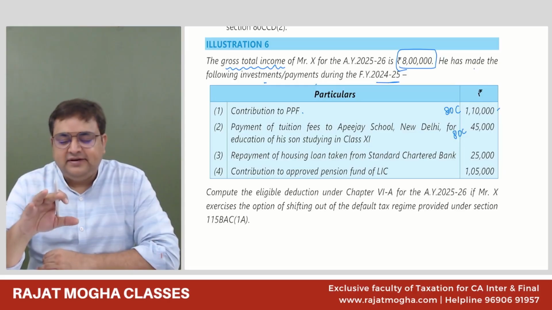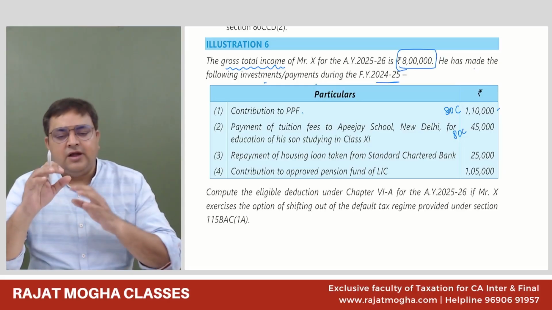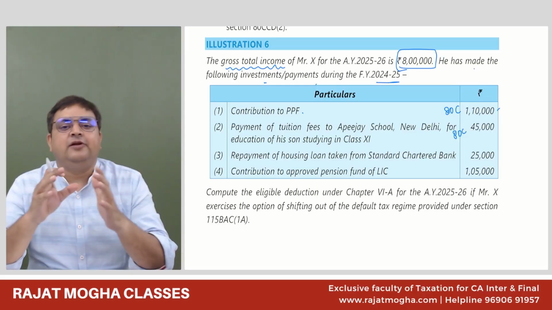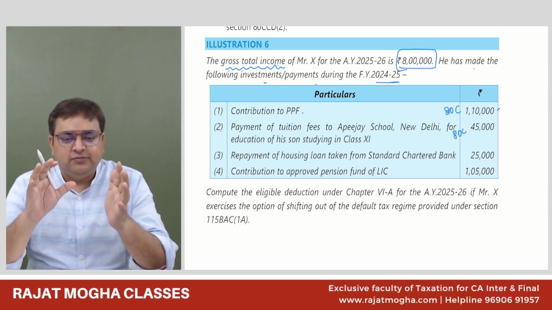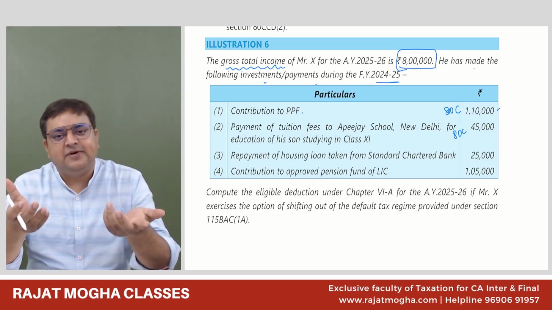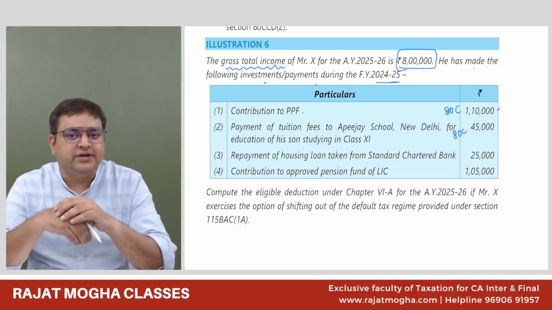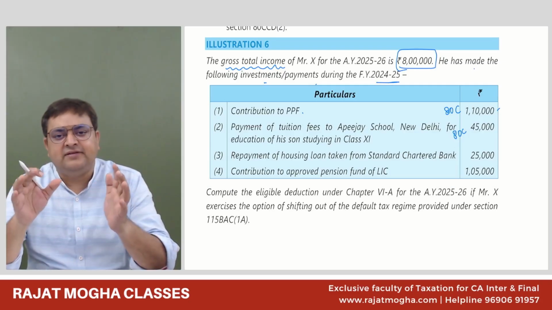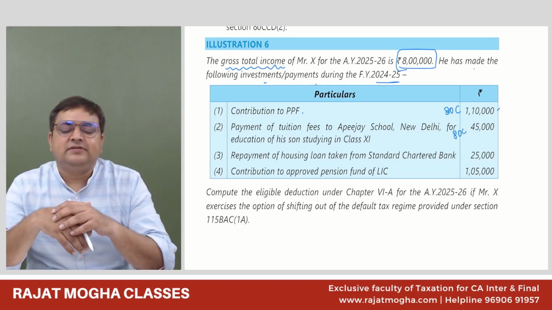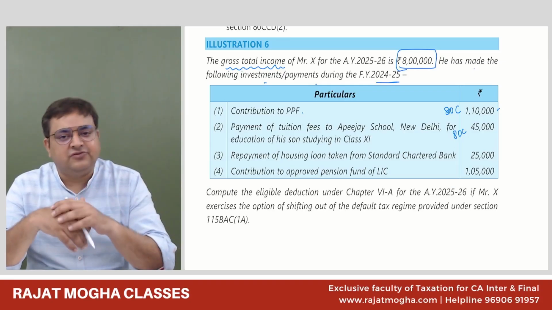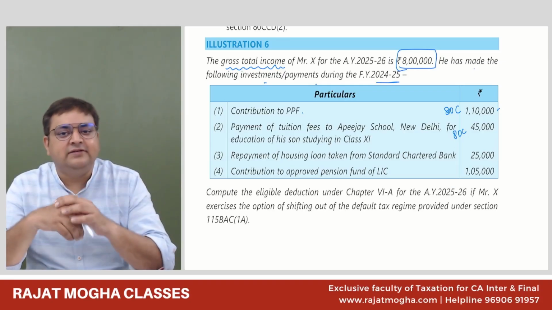80C, sir. 80C deduction, repayment of housing loan. Now they have not mentioned for what purpose the loan is. So generally we assume that the housing loan is for the purpose of purchasing the house, acquisition or construction. It is a fair assumption. Even if you don't mention it, it is a fair assumption that the housing loan is taken for purchase or for construction purpose, and it is allowed in 80C.